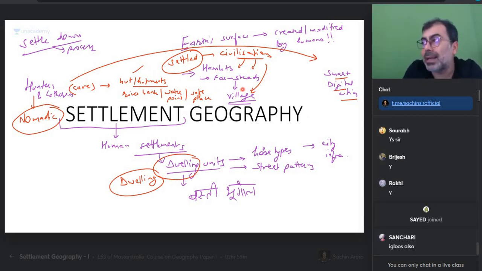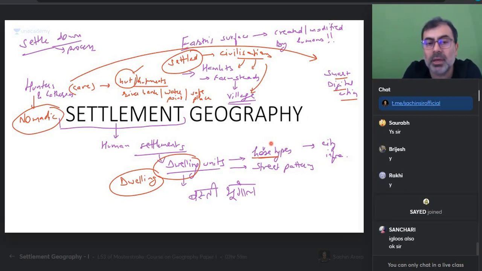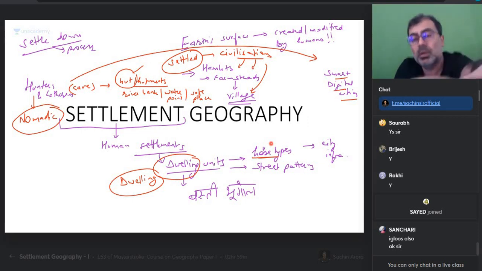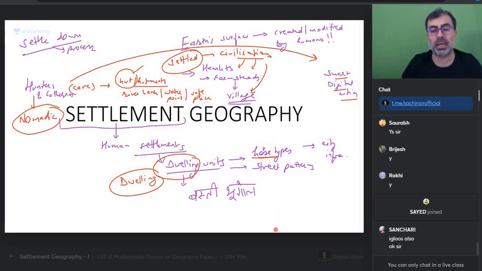Yes or no? And then I would say we were talking about the Greeks, the Romans. Yes or no? People are living where? People are living in villages. Okay. Sanchari, igloo is not a village. Please try and understand. If hut is an example of a house type, igloo is an example of a house type. Do you get that? So people live in houses. Houses can be hut, it can be a conical house, it can be a square roofed house, it can be any type of a house. It can be a tree house also. Yes or no? So igloo is what? Igloo is the example of house type. Please do not confuse settlement for igloo.